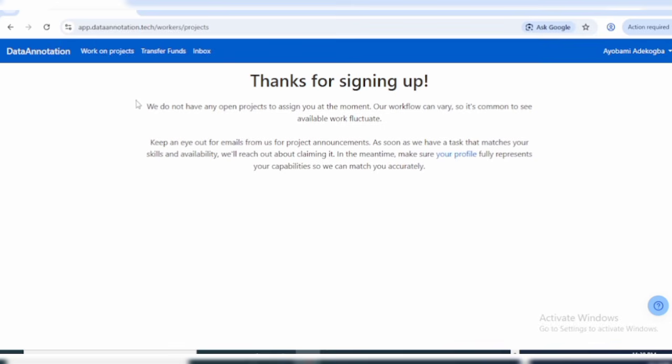When you click on work on projects, you're going to get this: we do not have any open projects to assign to you at the moment. So guys, note that our workflow can vary, so it is common to see available work fluctuate. Take note of this, it is very important. Keep an eye out for emails from us for project announcements. As soon as we have a task that matches your skills and availability, we'll reach out about claiming it. In the meantime, make sure your profile fully represents your capabilities so we can match you accurately.